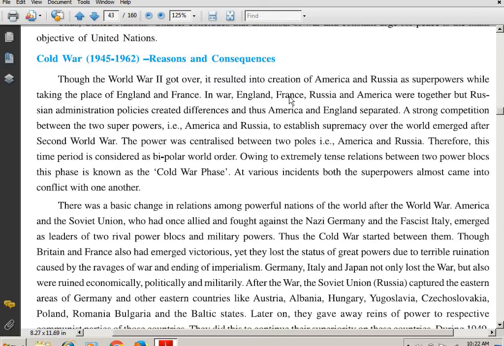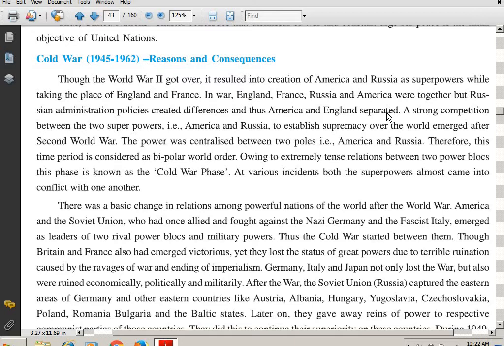America and Russia. In war, England, France, Russia and America were together. But Russian administration policies created differences, and thus America and England separated. So initially, these all 4 powers were there. We know it. We have already studied, students. In war, England, France, Russia and America were together, but Russian administration policies created the difference. Due to some differences, America and England were separated.